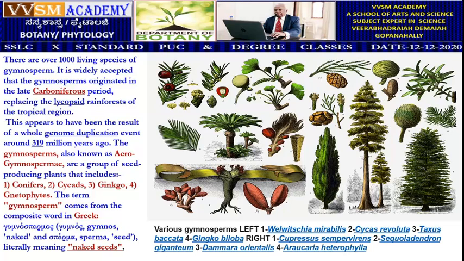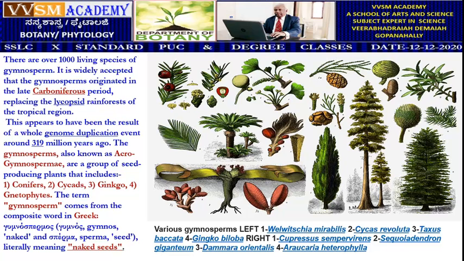Around 319 million years ago, the gymnosperms, also known as acro-gymnosperms, are a group of seed-producing plants that includes conifers, cycads, Ginkgo and Gnetophytes. The term gymnosperm comes from the composite word of the Greek terminology.